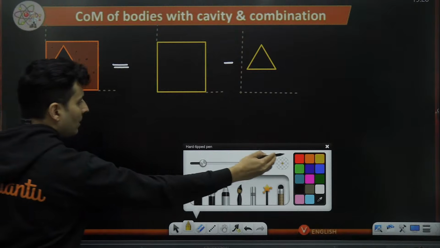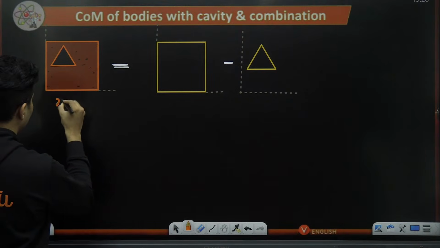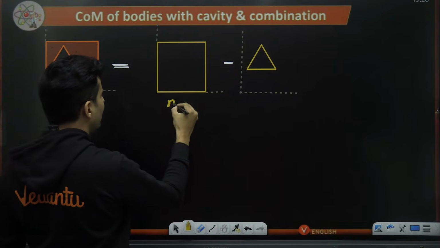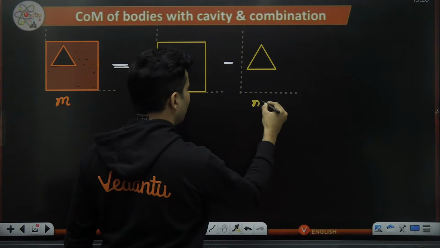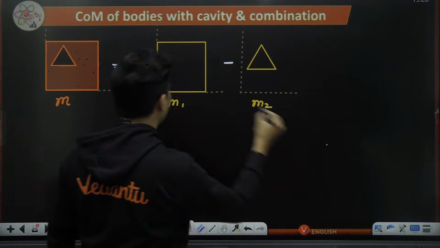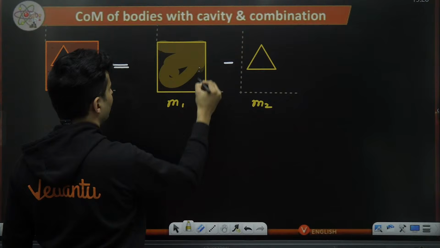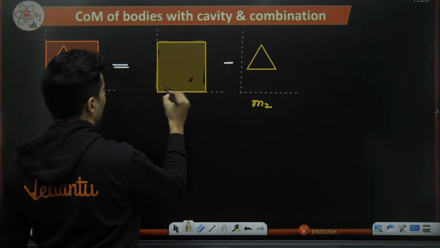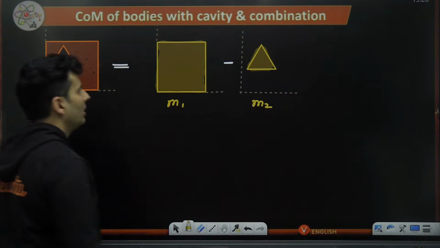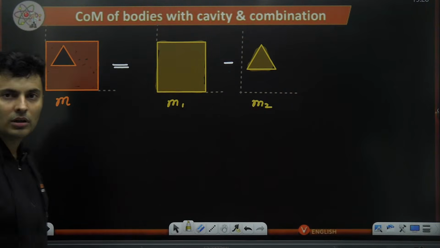If the total mass of this is m, this mass without the cavity will be m1, and this mass will be m2. Please understand, these masses that I am showing over here are without any kind of cavity, as if nothing was there inside. It's a complete solid block.